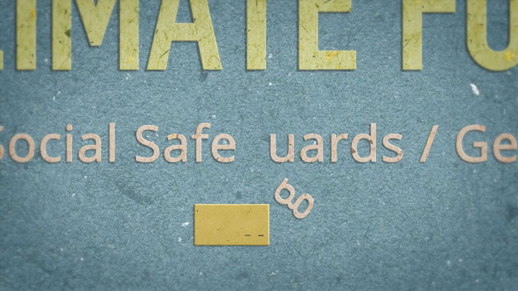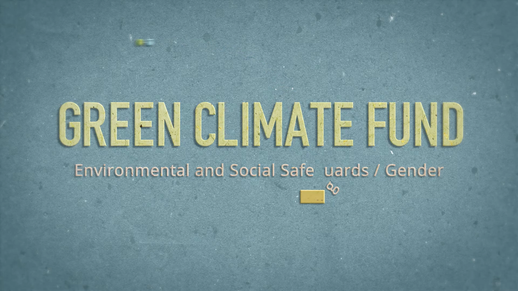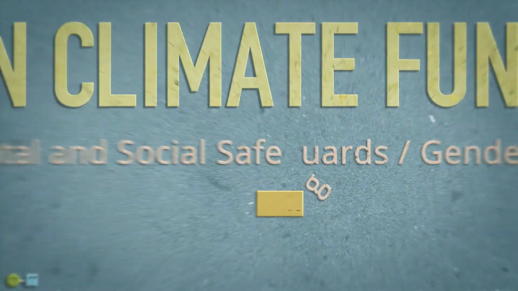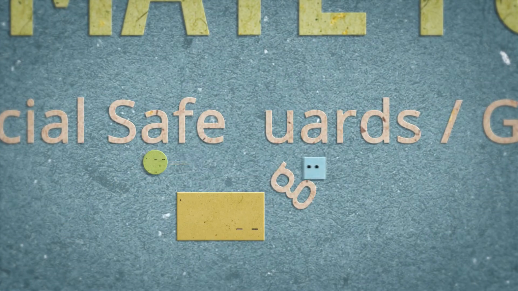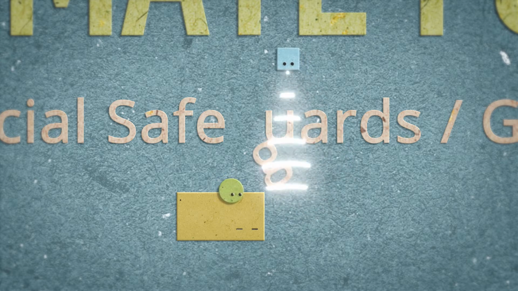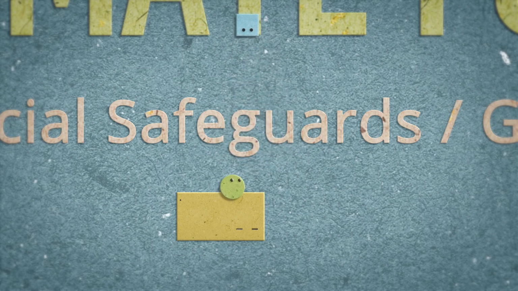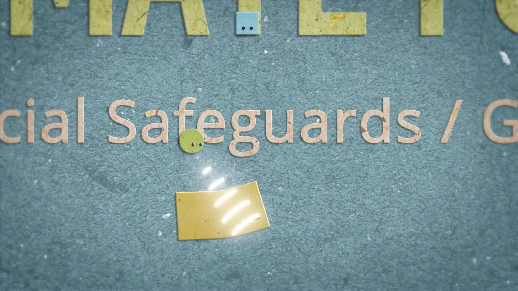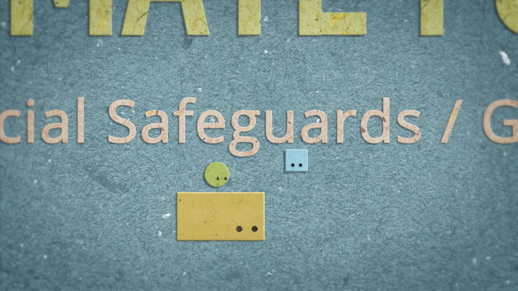As part of its commitment to do no harm to communities and their environment, the Green Climate Fund adopted environmental and social safeguards. They specify the principles and requirements that activities supported by the GCF will need to ensure that environmental and social risks and impacts are avoided or minimized and managed while undertaking actions to improve the project's outcomes.